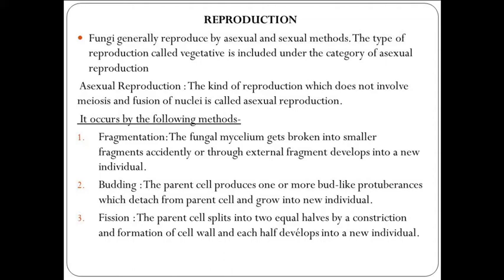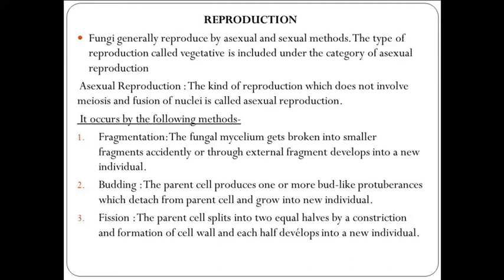In reproduction, fungi generally reproduce by asexual and sexual methods. The type of reproduction called vegetative is included under the category of asexual reproduction. So when we discuss fungi and reproduction, there are two types of methods: one is asexual and the other is sexual. Vegetative reproduction comes under the asexual method.